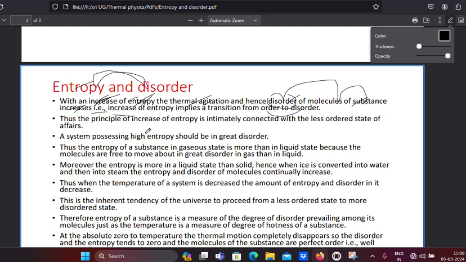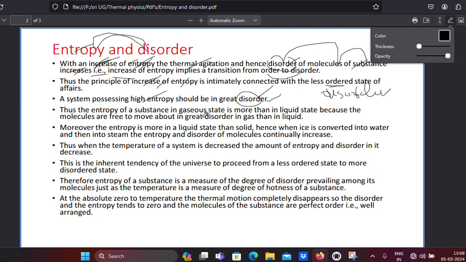Thus, the principle of increase of entropy is intimately connected with a less ordered state of affairs. So the increase of entropy is simply connected to what? Less order, and less order means more disorder. As disorder increases, entropy also increases. A system possessing high entropy should be in great disorder. Am I right? If the disorder is more, then entropy is also high.